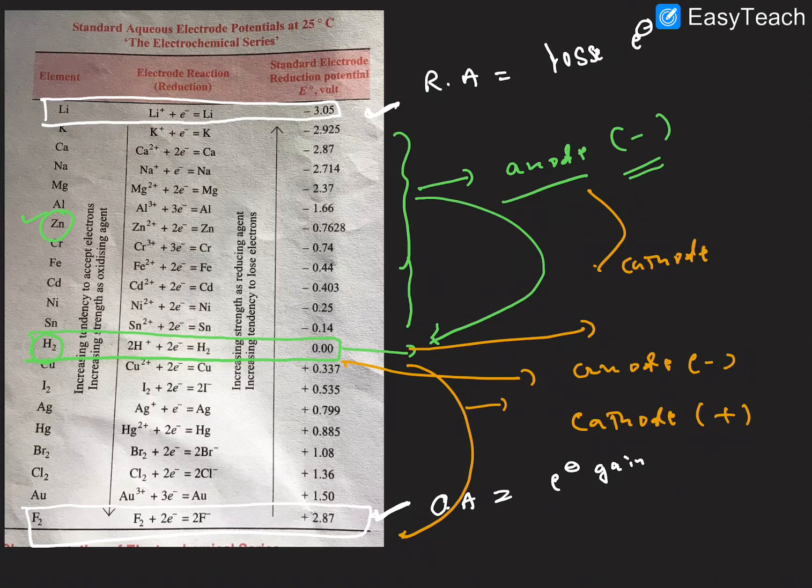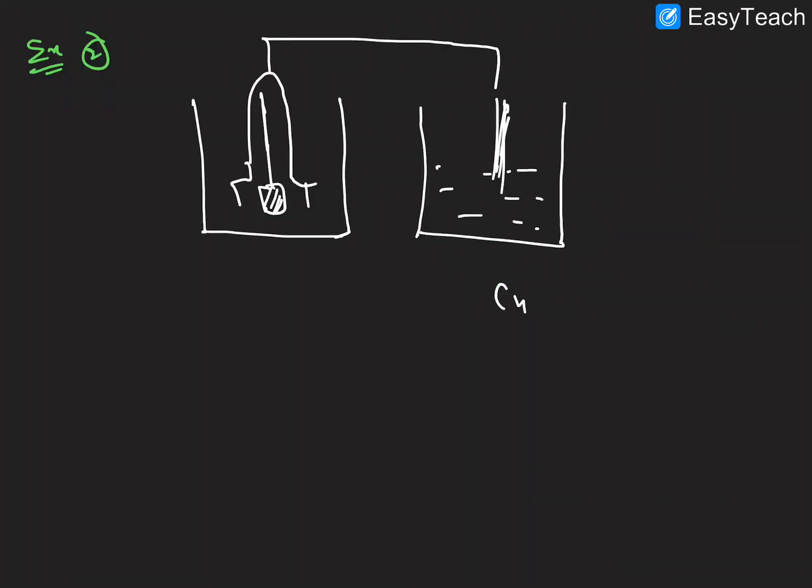Here is the copper. Copper has a positive value, above the 0 value of hydrogen. So in this case, the hydrogen is acting as the anode and the copper metal is acting as the cathode. I hope it is very clear, right? So copper, having the positive value, is acting as the cathode, and hydrogen is acting as the anode.